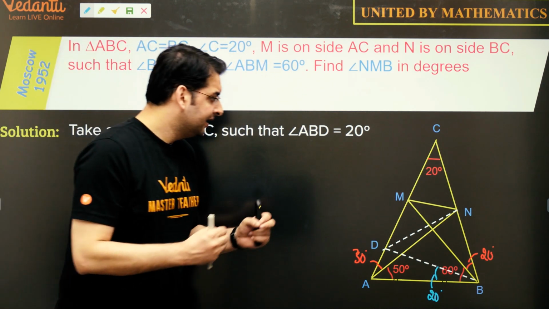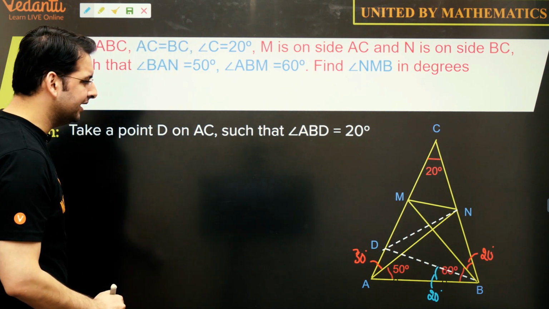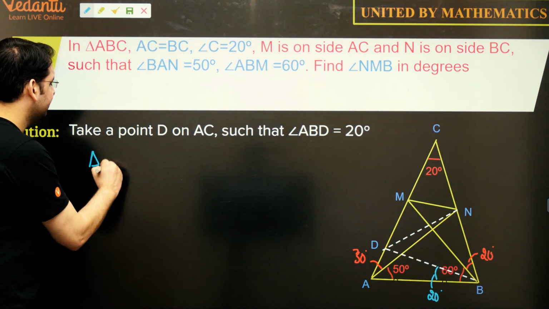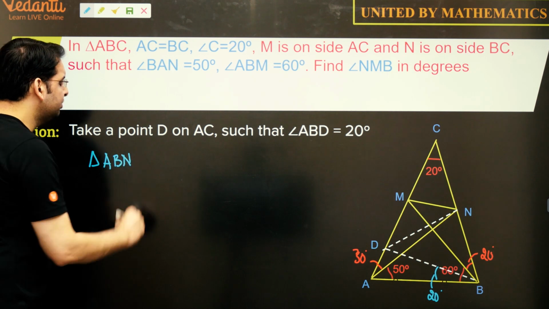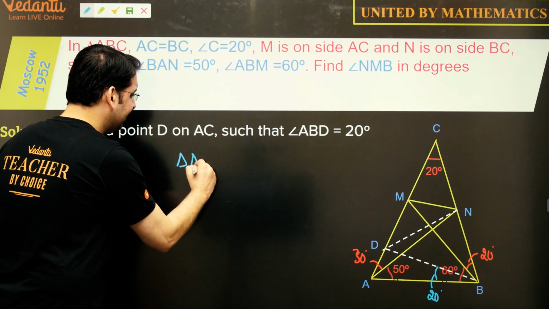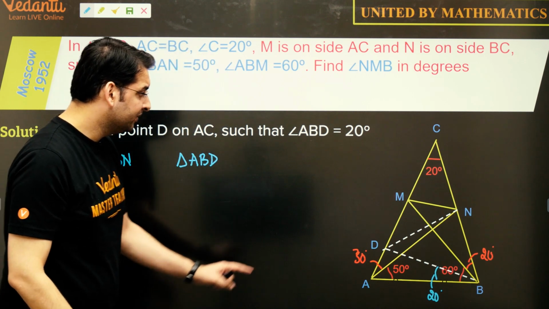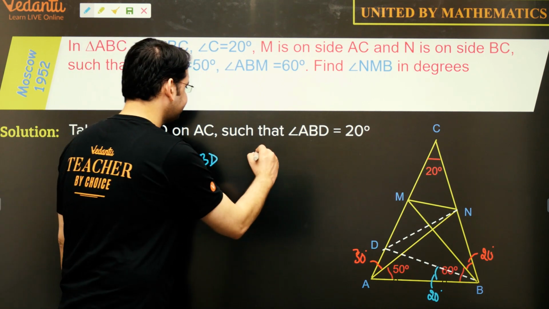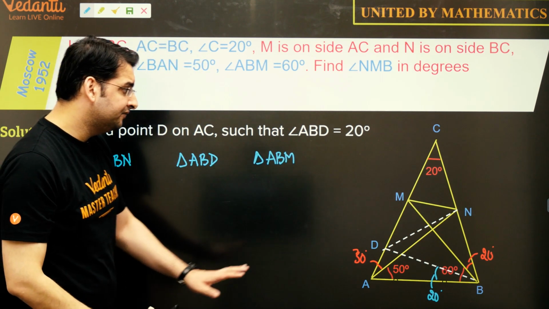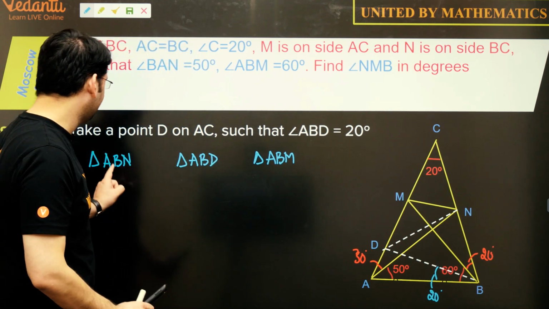Also, let us identify the triangles in which two of the angles are known to us. So what are those triangles? First of all, we have triangle ABN. Two of the three angles are known to us. We also have triangle ABD, where two of the three angles are known. Also, there is triangle ABM. These are the three triangles in which two of the three angles are directly known to us. So let us look at ABN.